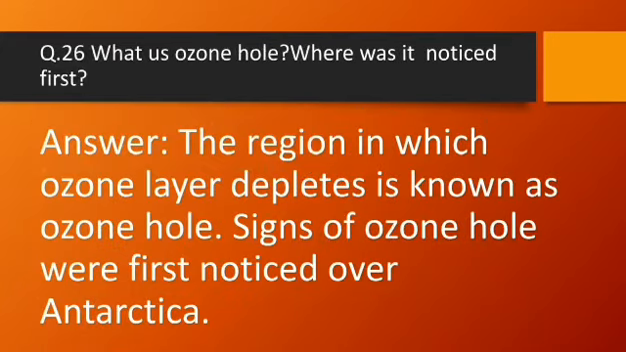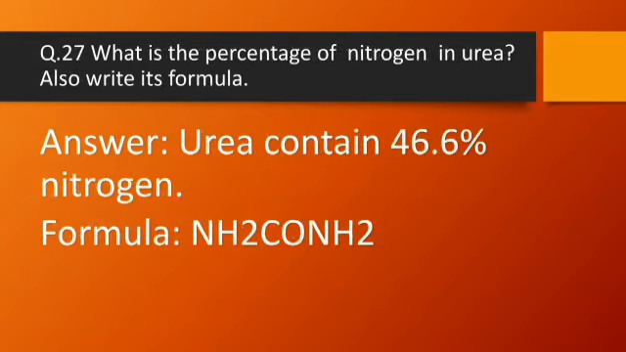Question number 26, what is the ozone hole? Where was it noticed first? Answer, the region in which the ozone layer depletes is known as the ozone hole. Signs of the ozone hole were first noticed over Antarctica. Question number 27, what is the percentage of nitrogen in urea? Also write its formula. Urea contains 46.6% nitrogen and its formula is NH2CONH2.